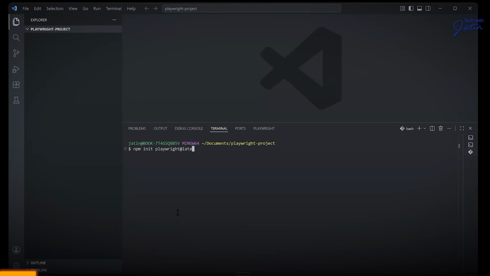@latest. I'm going to hit enter. And the moment I do this, it starts popping up some of the questions. So what it is doing for me here now, if I'm going to use this npm init,